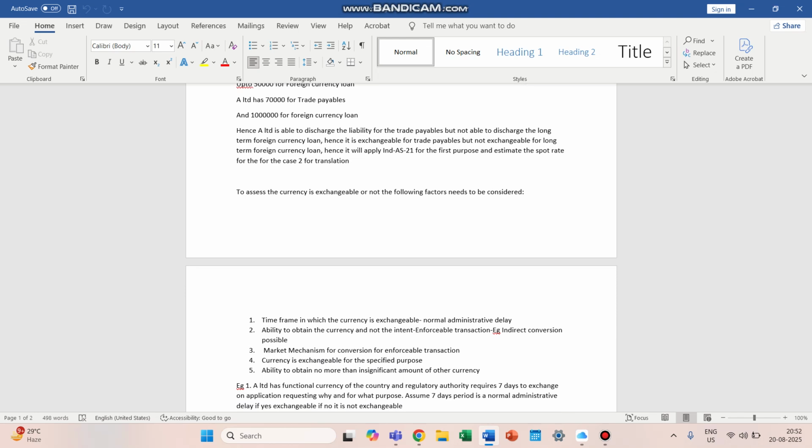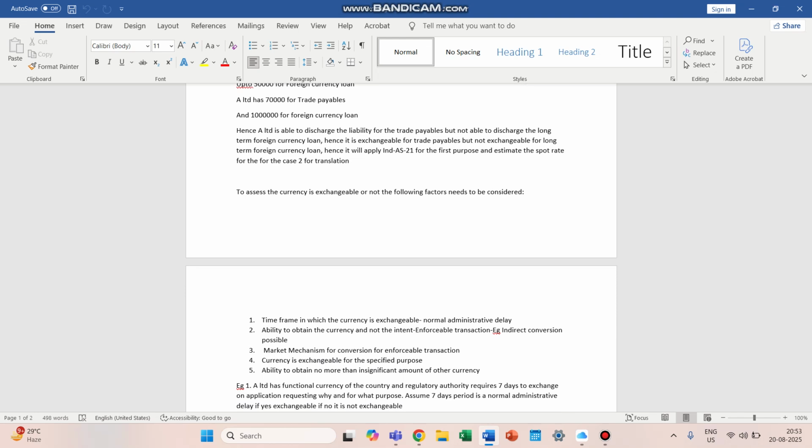Market mechanism for conversion, for enforceability of the transaction. What is the market mechanism for the conversion? Currency is exchangeable for the specified purpose. If the currency is used for a particular purpose, let's say for example trade payables or foreign currency loan, so if it is used for either of the two purposes, then it is convertible